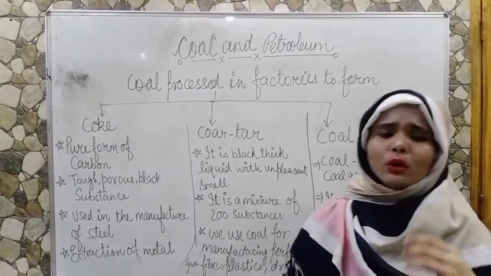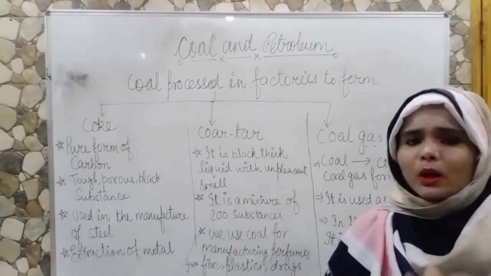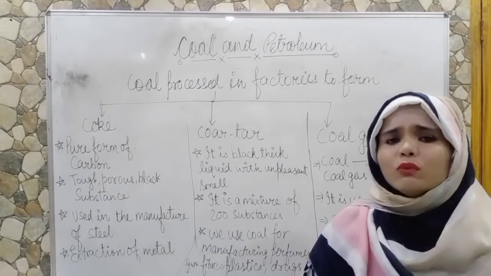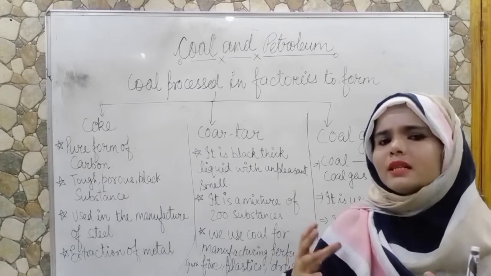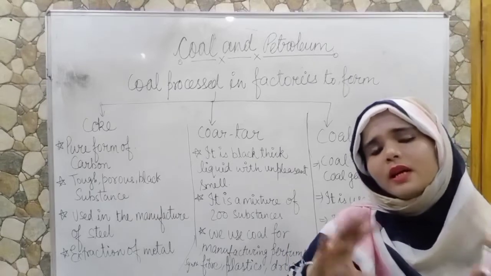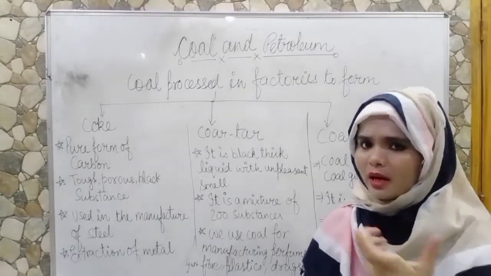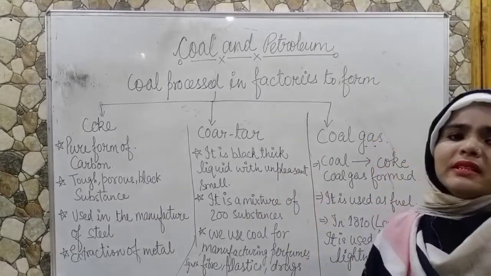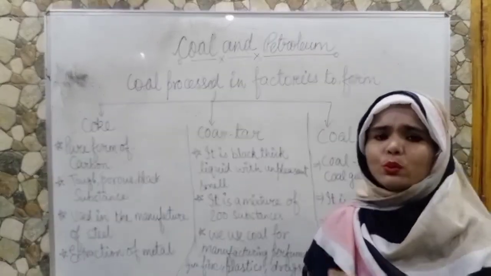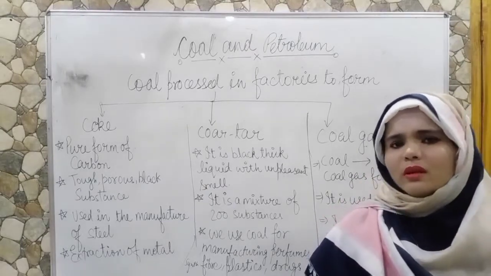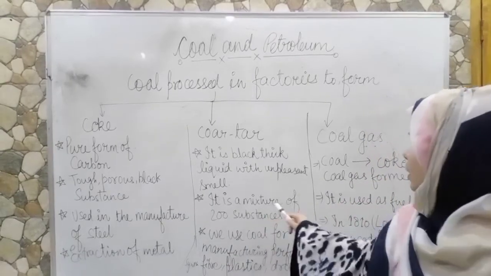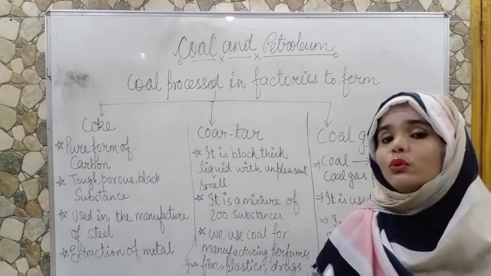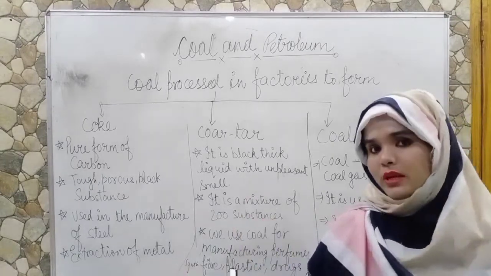Now coal tar is a thick liquid substance. It is not like water, it is a thick substance. Although it is in liquid form, it is very thick. It is a black thick liquid with an unpleasant smell, not a pleasant one. It is a mixture of around 200 different substances.